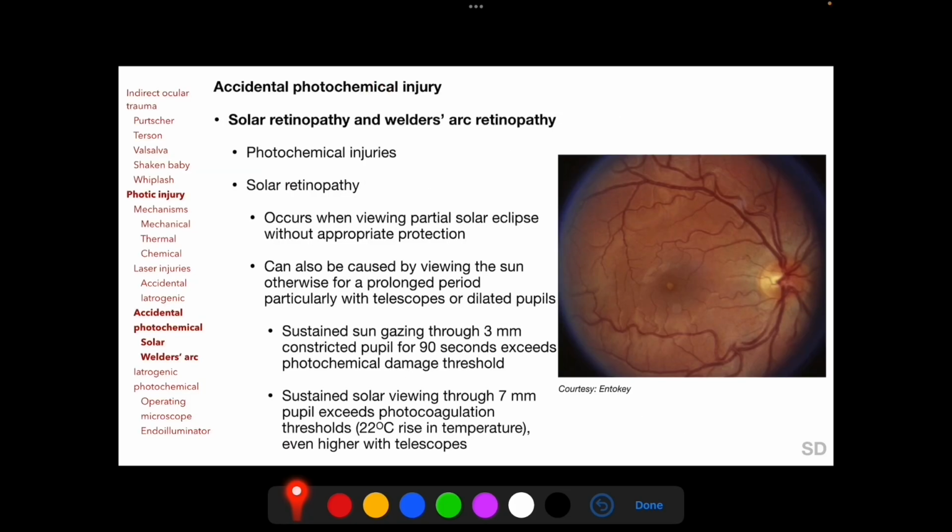Photochemical injuries can also be accidental or iatrogenic. Accidental photochemical injuries include solar retinopathy and Welder's arc retinopathy. Solar retinopathy typically occurs when viewing a partial solar eclipse without appropriate ocular protection, but solar retinopathy can also be caused by viewing the sun otherwise for a prolonged period, particularly with telescopes or dilated pupils, which increase the energy delivery to the retina.